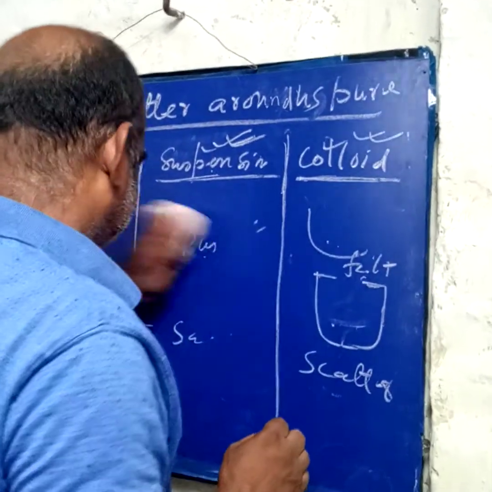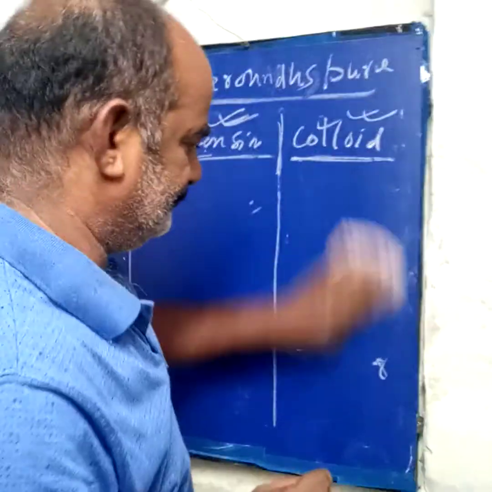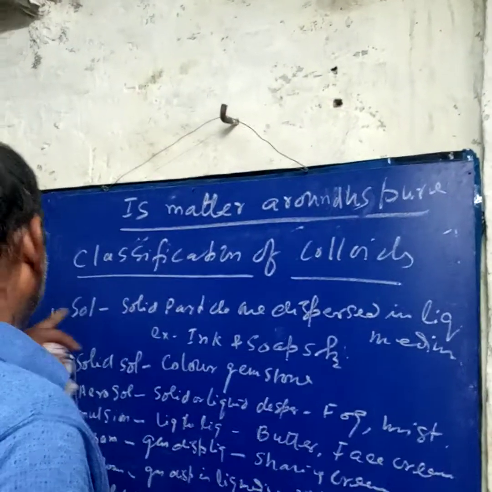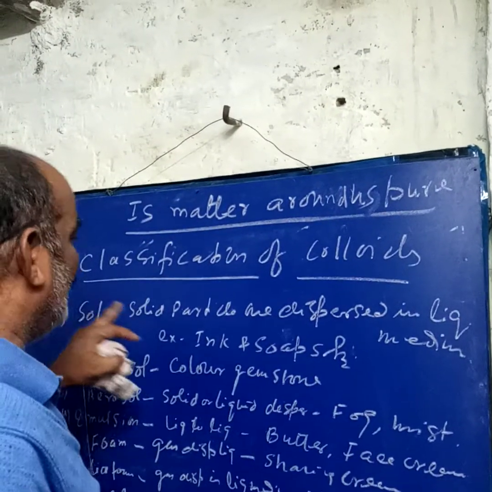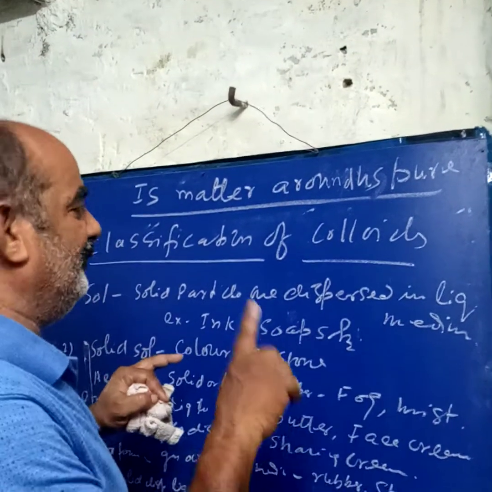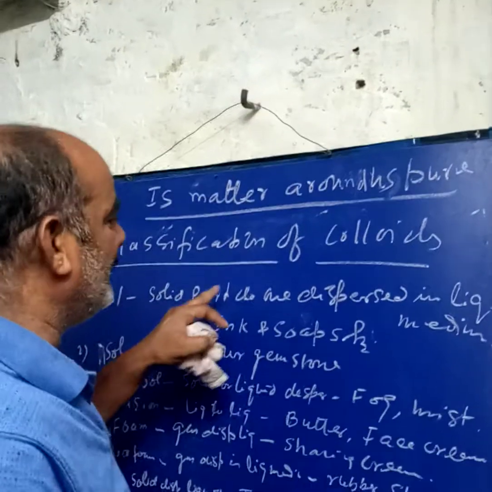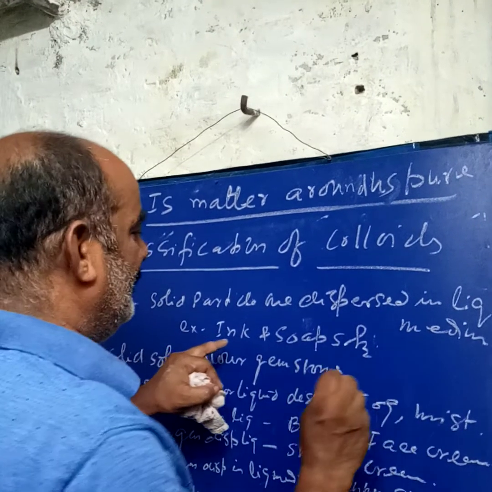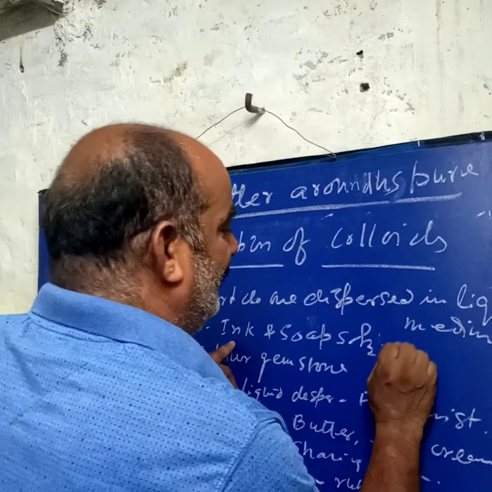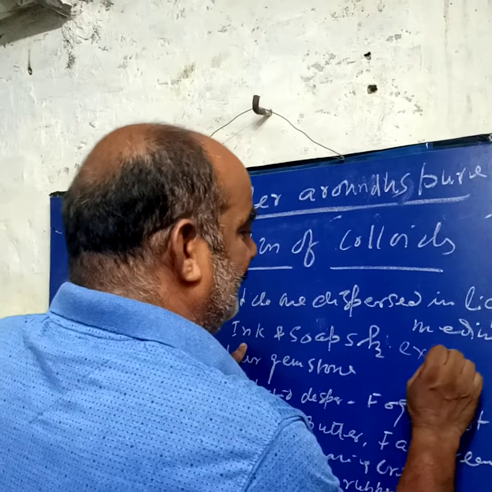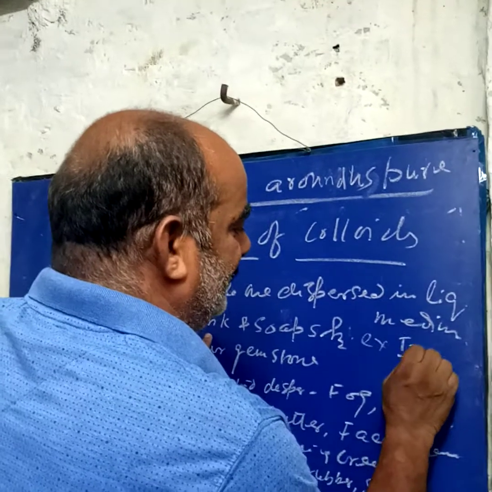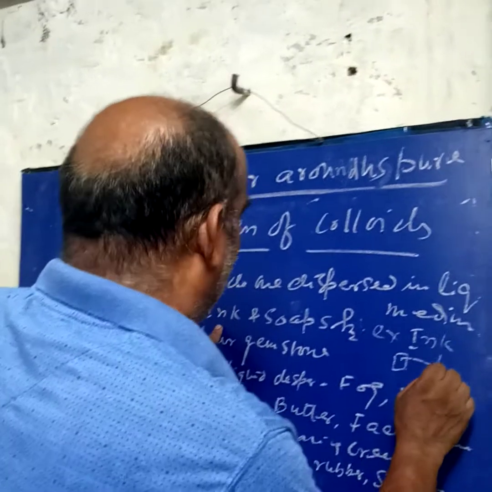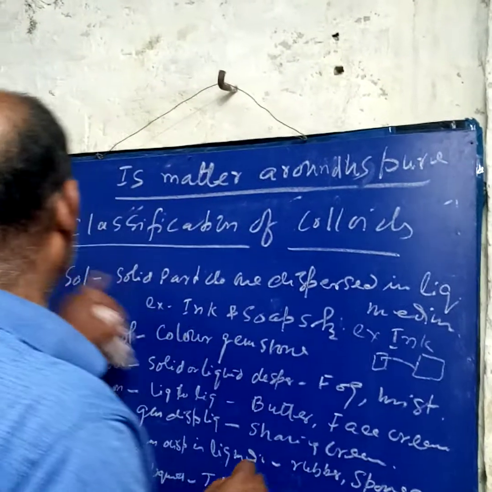Now the classification of colloids. First, sol. What is a sol? Solid particles dispersed into a liquid medium is known as a sol. Examples are soap or ink. Ink is found in tablet form. It will be dissolved in the water and make the ink. So it is a sol.